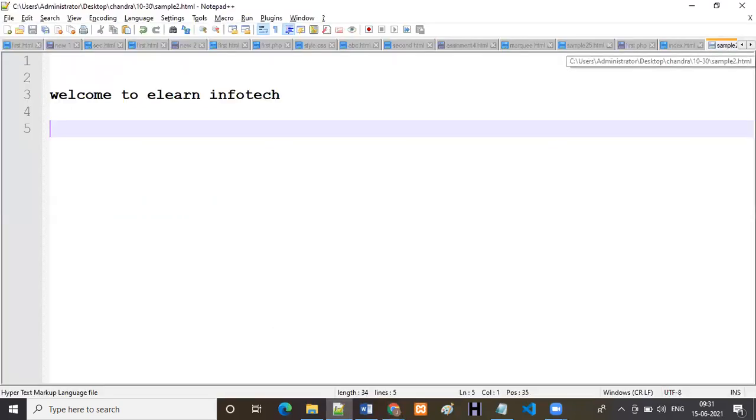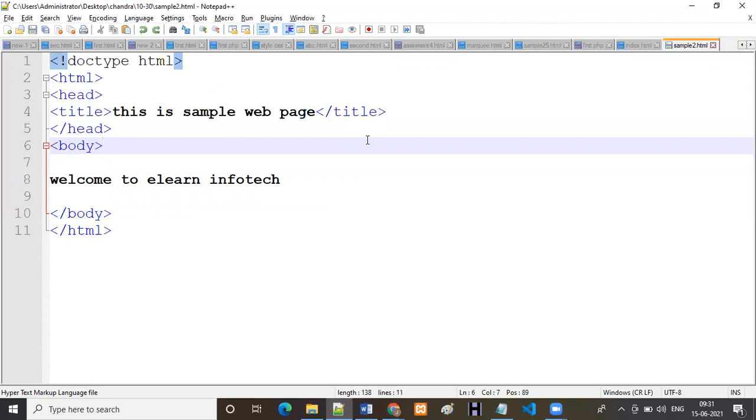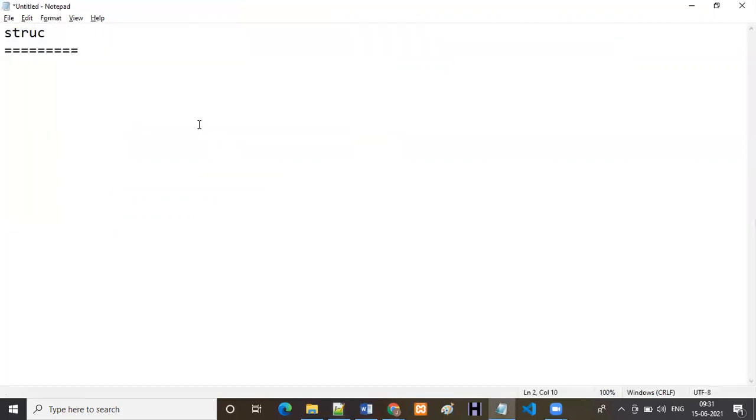Even without the code, it is executing. Why? Because of the extension we have now. Whenever we have the extension .html, it will be considered as an HTML web page. So even if you are not following the standard, it will still display. Why? Because it is an error-free language. If you are missing syntax, it won't be treated as a syntax mistake. It is a mistake, but these editors and browsers have inbuilt engines, so through the engines, it won't display any error.